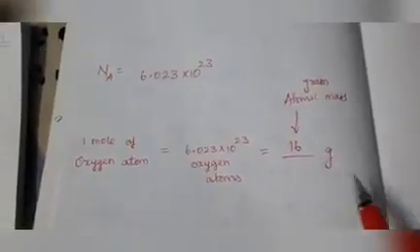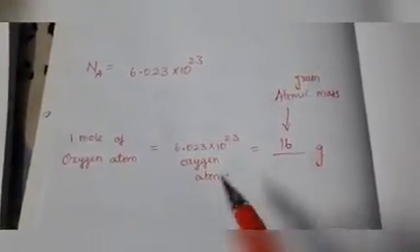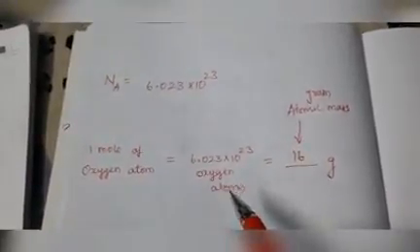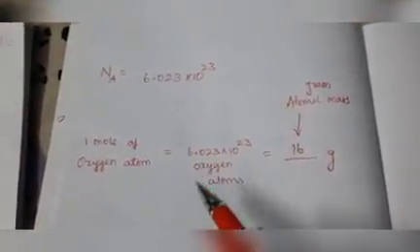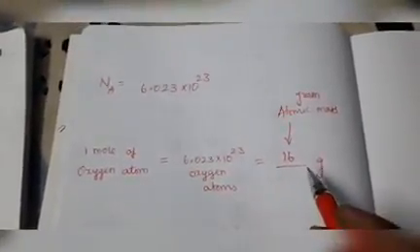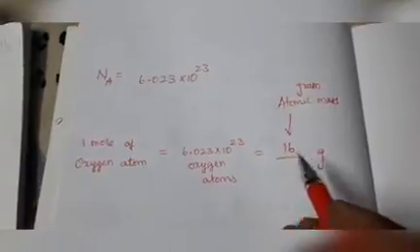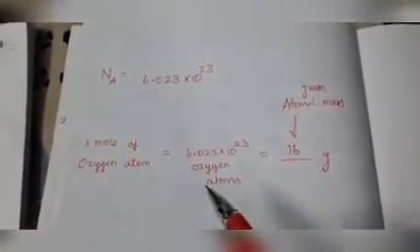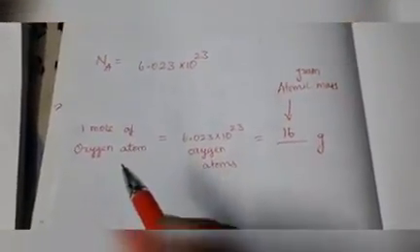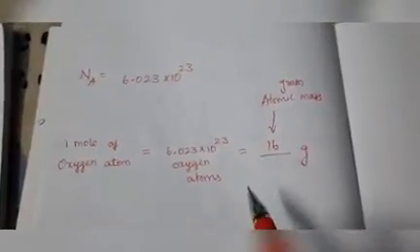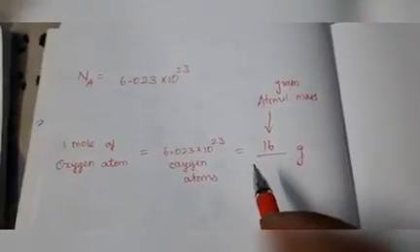If you are taking 16 gram, it contains 6.023 into 10 to the power of 23 oxygen atoms. We cannot count this number of atoms, so indirectly we can take 16 gram. So 16 grams of oxygen atom contains 6.023 into 10 to the power of 23 oxygen atoms, which is equal to 1 mole of oxygen atom. So 1 mole of oxygen atom is equal to 6.023 into 10 to the power of 23 oxygen atoms, that is equal to 16 gram.